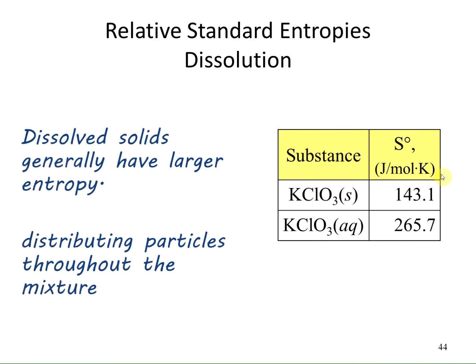Now, when comparing solids to aqueous solutions, dissolved solids generally have larger entropy. This is because you're distributing particles throughout the mixture. So for this sample of potassium chlorate, in the solid state, it's 143.1, but dissolving that up and breaking it up into the K+ and the ClO3-, that entropy value is now 265.7.